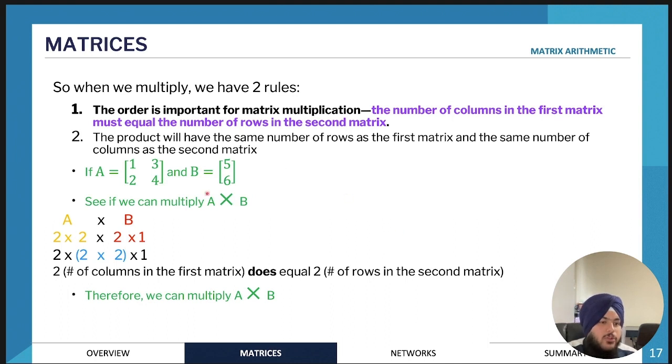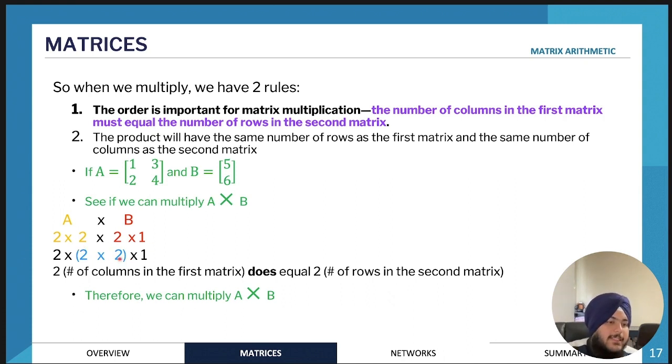If we were to do A multiplied by B instead, we write the order of matrix A first, so 2 by 2, X, the order of matrix B, 2 by 1, and then we put brackets around the inside numbers. That would be 2 and 2.